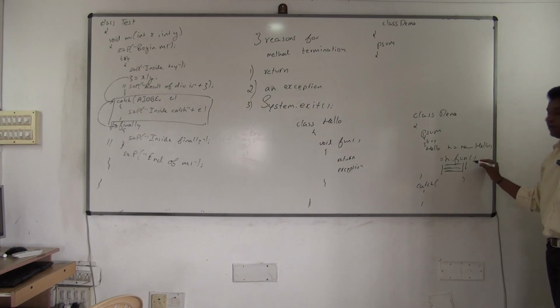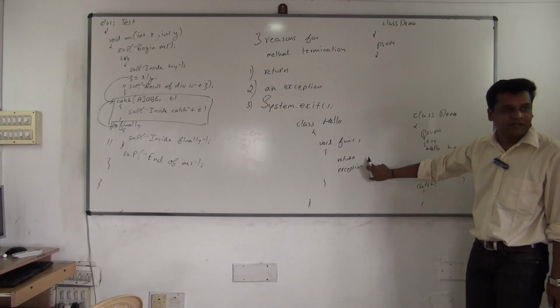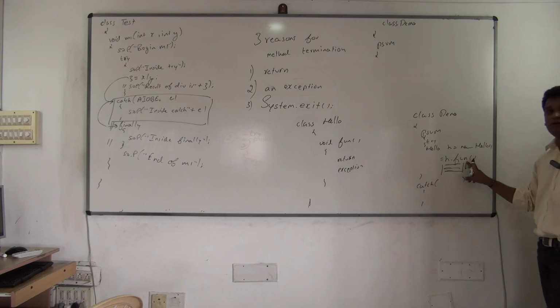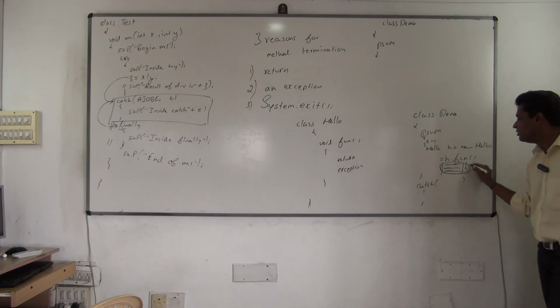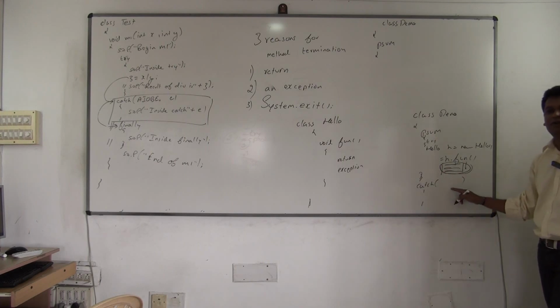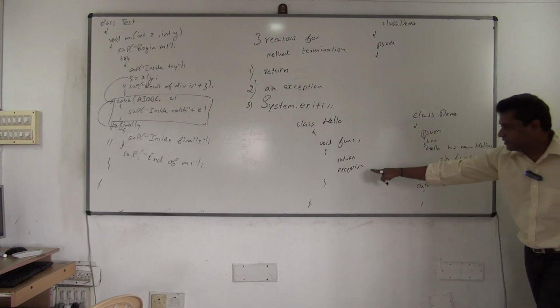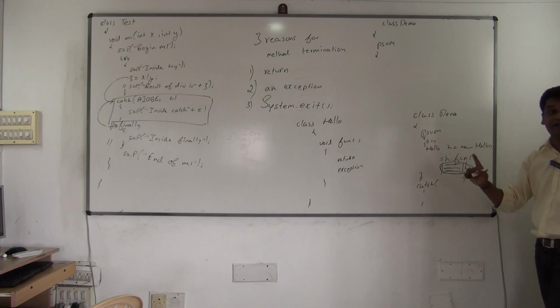Yes or no? Because once you called the method, an exception occurred. So control will not come to this line now. Immediately all the statements inside this try block will be skipped and control will go to catch. So from where the exception occurs, it will come to catch, but the statements are getting skipped.